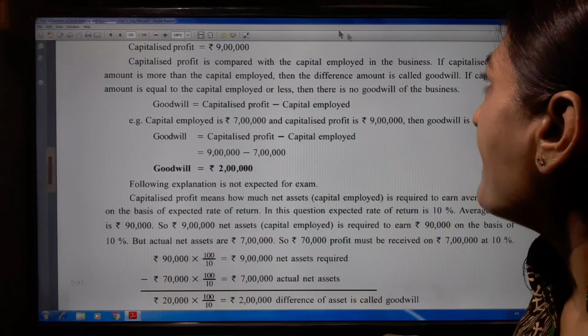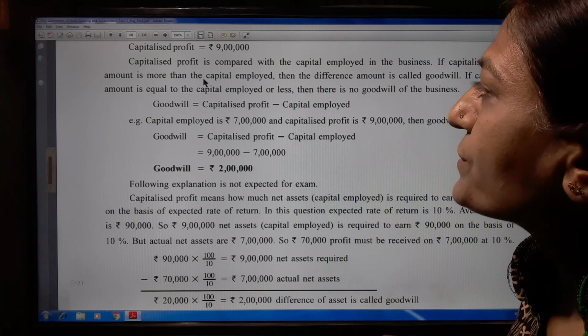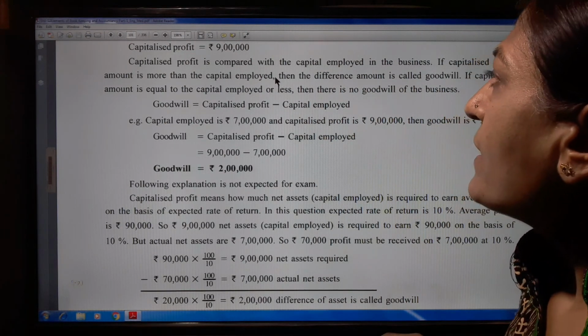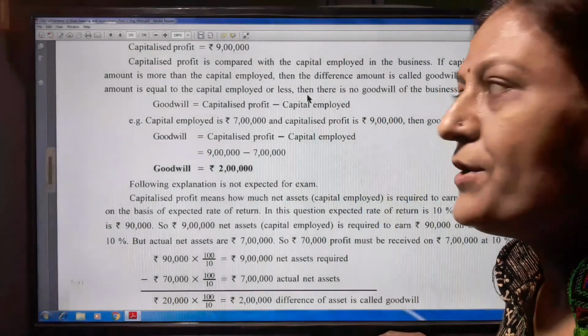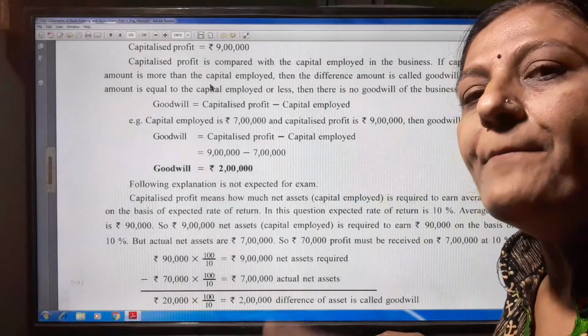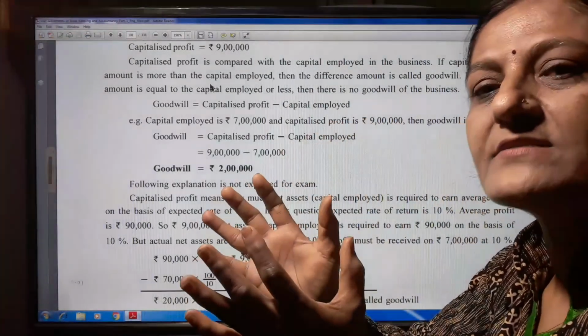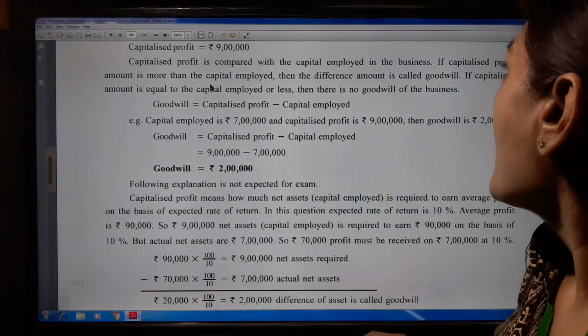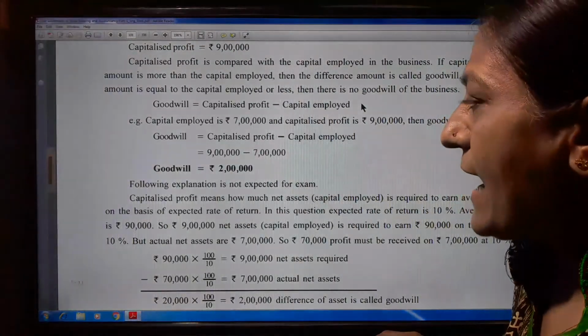Capitalized profit is compared with the capital employed in the business. If the capitalized profit amount is more than the capital employed, then the difference amount is called goodwill. Capitalized profit minus capital employed, and when we get the difference, it is called goodwill. Goodwill is equal to capitalized profit minus capital employed.